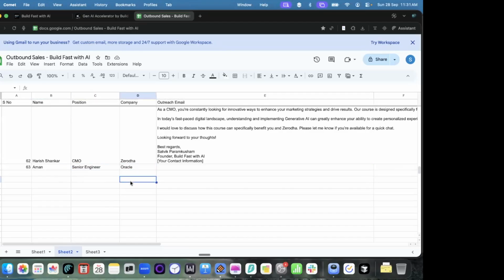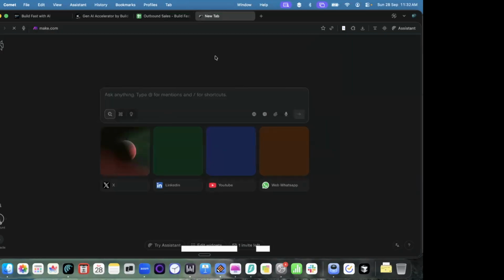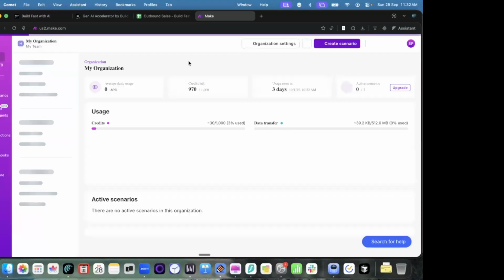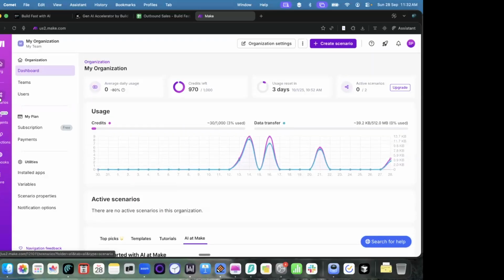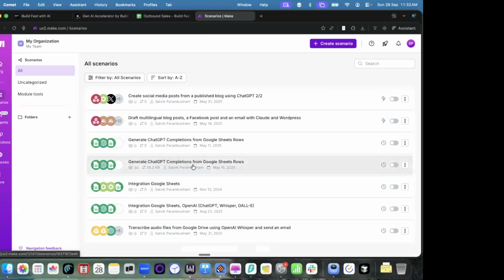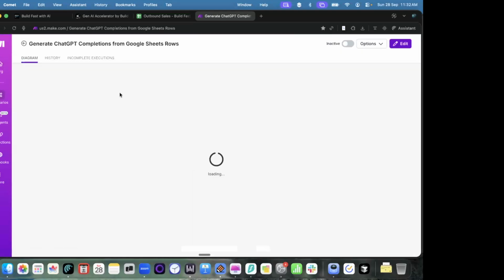Customized email will help me get a lot more response. So for that, I have already created one automation on make.com. So I'll go to that automation that I have created. Okay. So in this, I can just see all the automations I have created before in scenarios. So don't worry, I'll explain how this will happen shortly, but I'm just showing you how this works in the beginning.